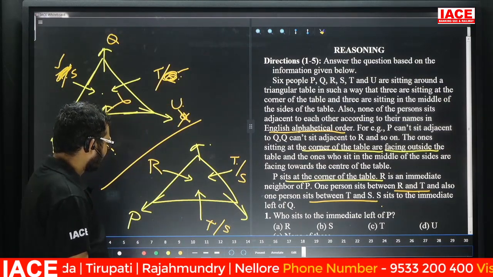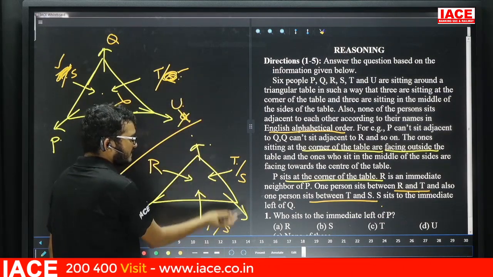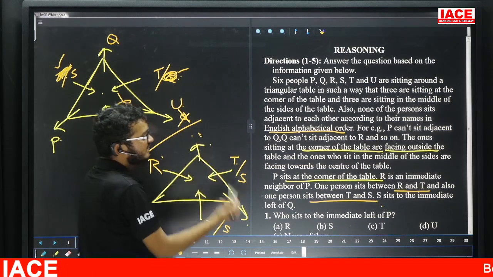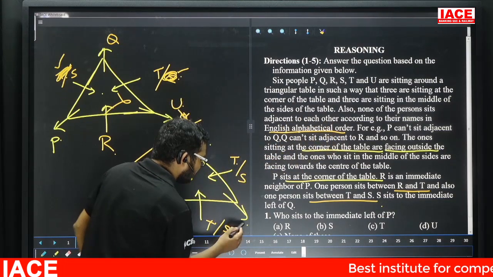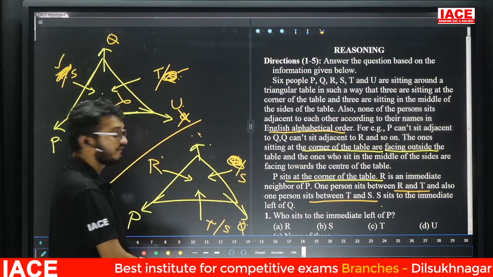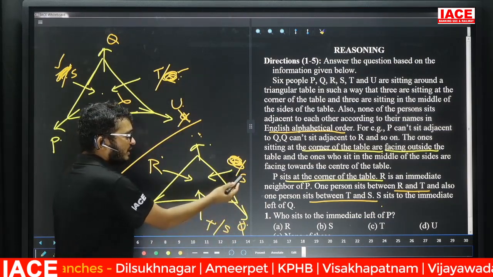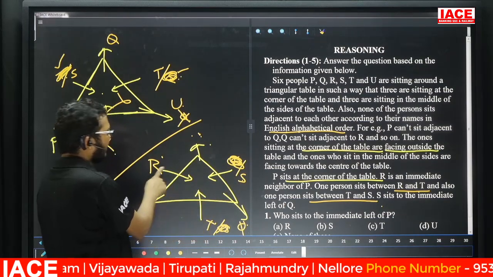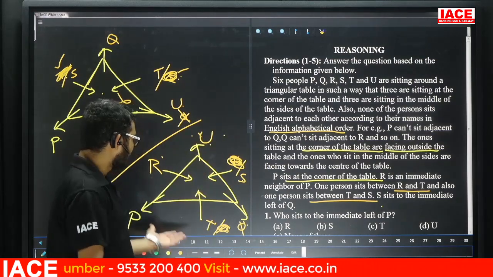Now S is immediate left of Q. Q has a chance here and here, but Q here has no chance, because Q and R would be adjacent, and no two persons sit adjacent according to their English alphabetical order. So Q goes here. Now S is immediate left of Q, so this one is S, and this one is T. Between S and T, one person; between T and R, one person. Now the remaining is U. So this is the given arrangement.